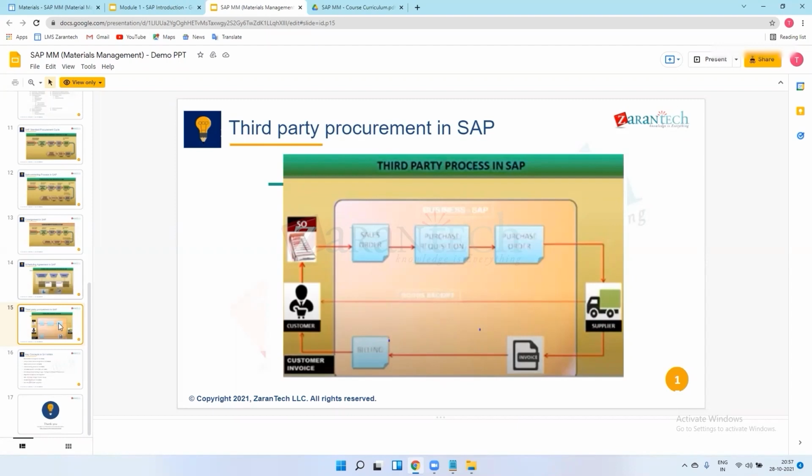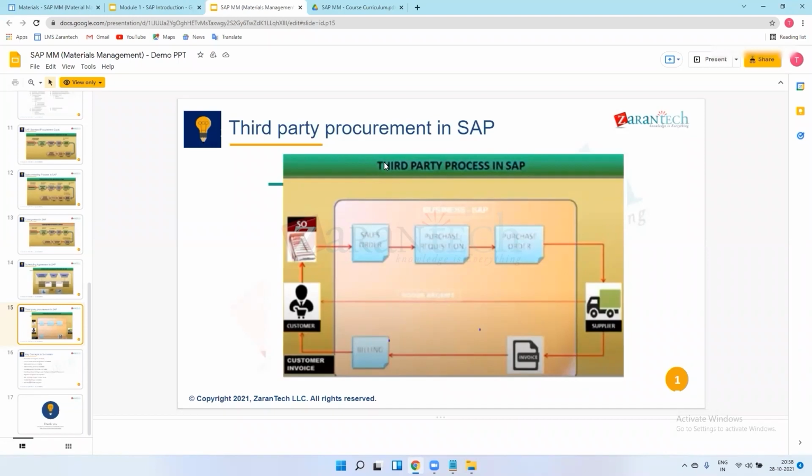So next is third party procurement. So what does third party procurement mean? Suppose we are manufacturing vehicles in our plant, and we are procuring the engine from an XYZ vendor. Let's take the example of Tata Motors.